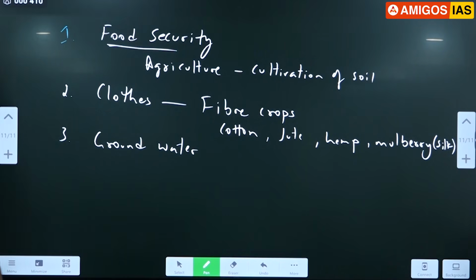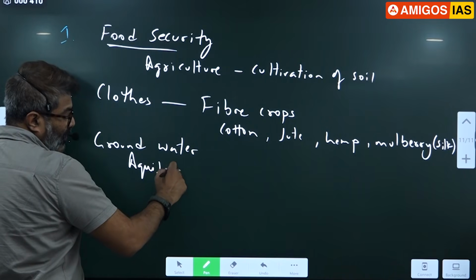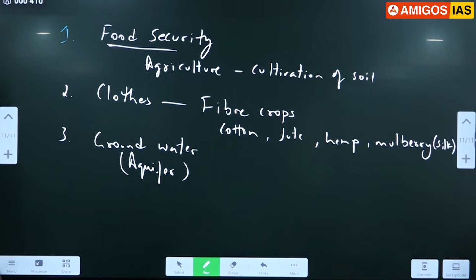Notice every time it rains, the water falls first where? On the soil. Water goes down, collects in the ground, forming groundwater. Today, 30% of fresh water is stored in the form of groundwater, in aquifers. 30% of our fresh water comes from the ground. For irrigation, drinking and more, we use groundwater today.